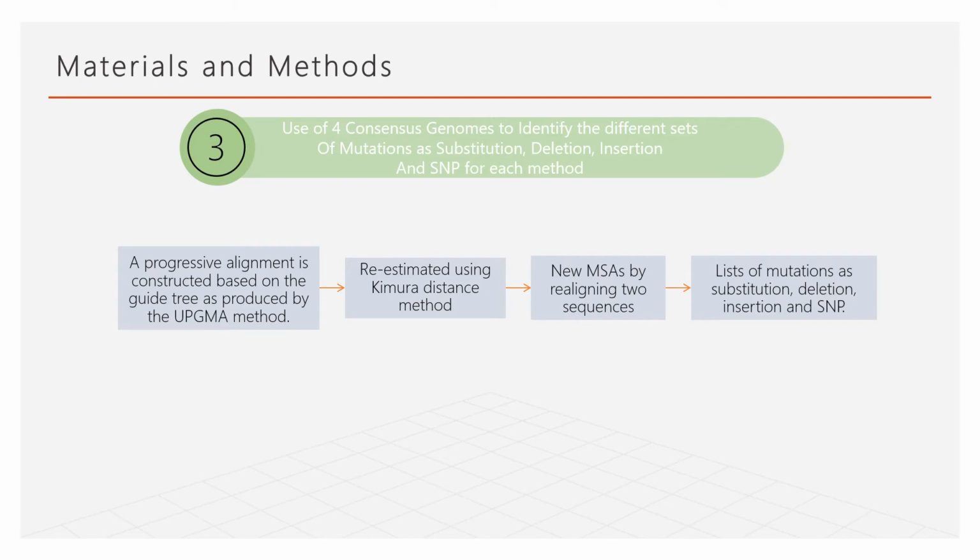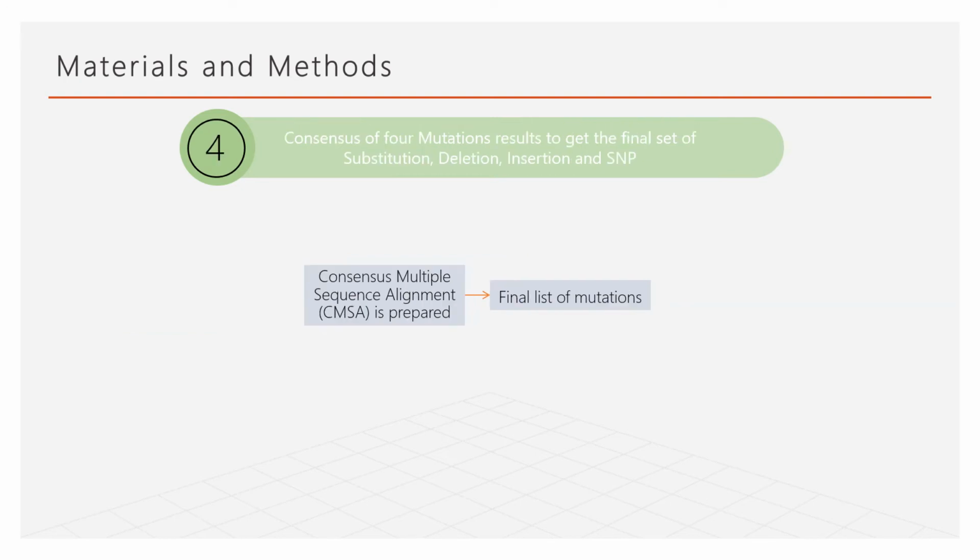These methods and the subsequent identification technique provide lists of mutations as substitution, deletion, insertion, and SNPs. Consensus results, called Consensus Multiple Sequence Alignment or CMSA, is prepared to have the final list of mutations so that the advantages of all four alignment techniques can be preserved.